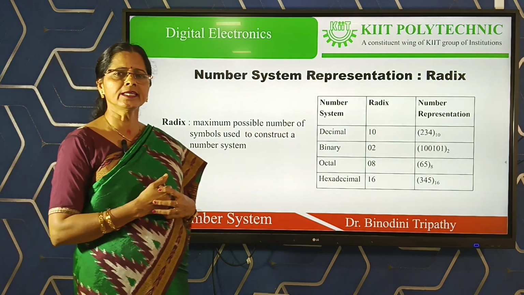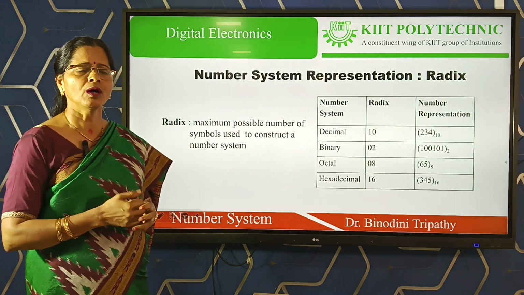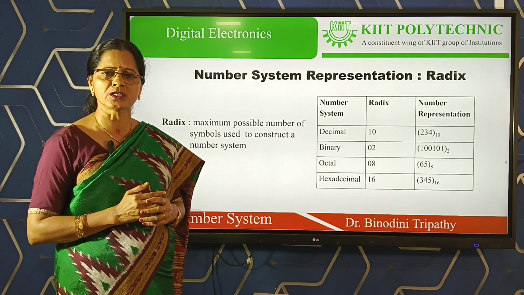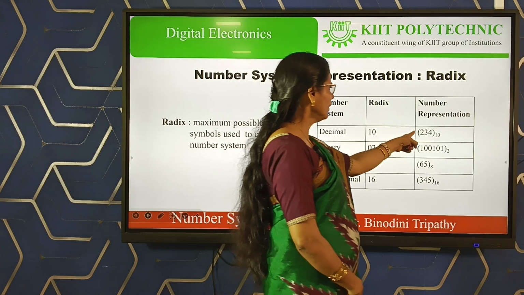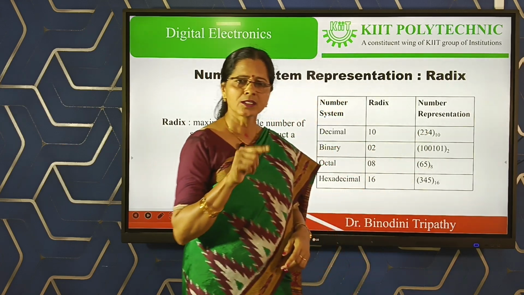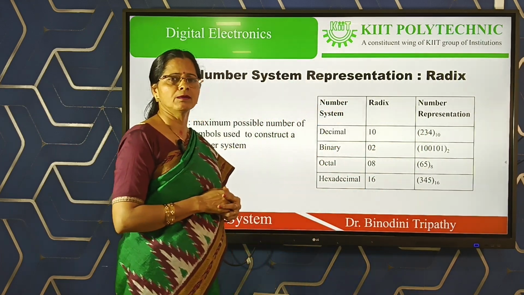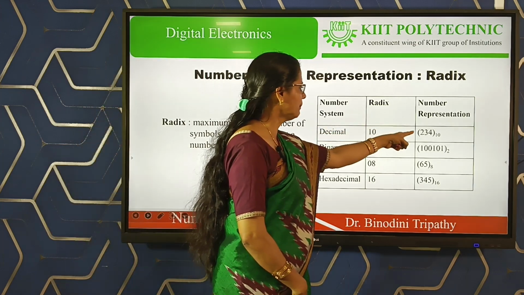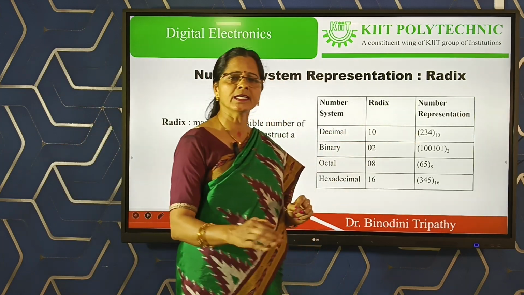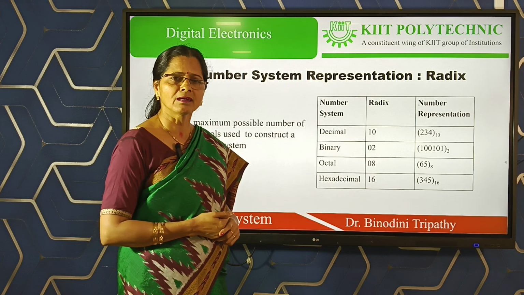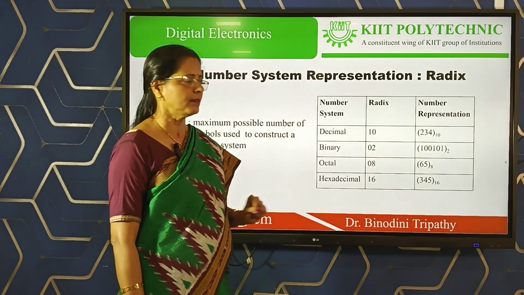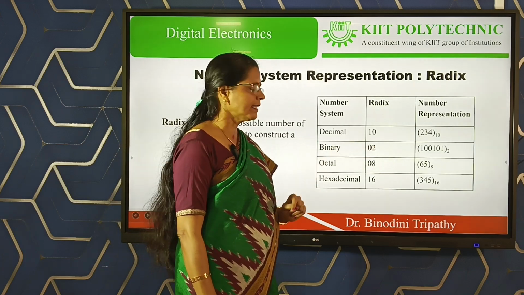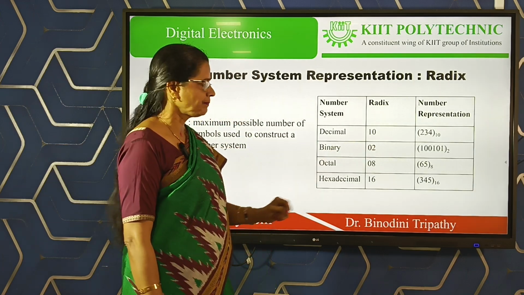Then how do we write a number in different number systems? Basically, a number is represented by writing the number, then the subscript radix value. For example, 234 with radix 10 indicates a decimal number. Subscript 2 indicates a binary number, and subscript 8 indicates an octal number.